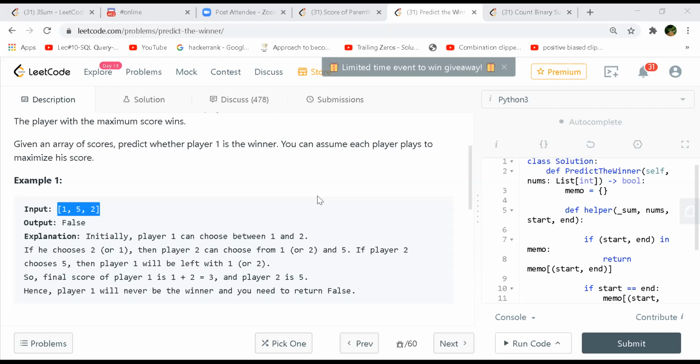So there will be two cases always, right? Either you pick from the left or you pick from the right. Whatever the results are when you pick from left or right, you have to take the maximum of it, and reduce the size. Now you will be doing recursion also, because when you pick from the left, whatever is left over, what will be returned will be the minimum, because the other player will pick up the maximum value.